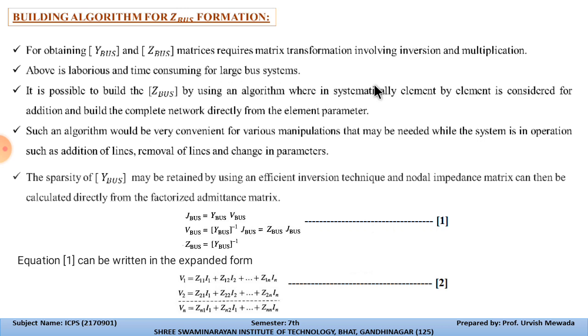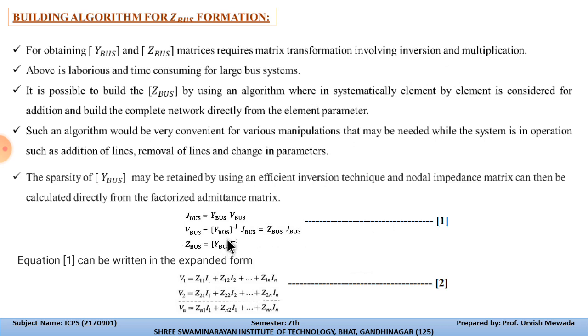If we have a small system having a small number of buses, then that is easy to calculate with the help of the conventional method. But if we consider a system having more than 100 buses, it becomes very complex to determine the ZBus with the help of conventional methods. That's why we use the ZBus algorithm to solve such large systems.